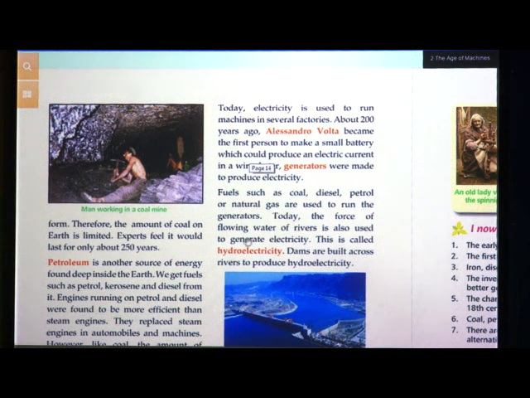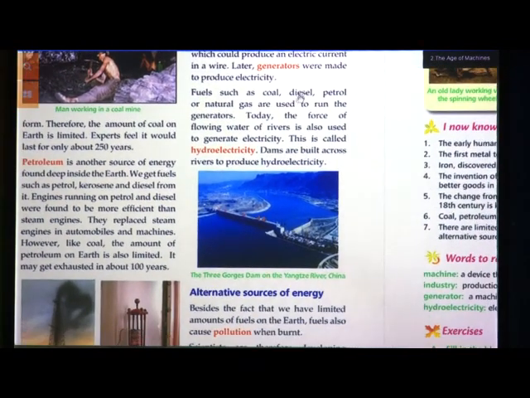Today, the force of flowing water of rivers is also used to generate hydroelectricity. This is called hydroelectricity. Dams are built across the rivers to produce hydroelectricity. This point we had already seen in the previous session, that dams are constructed near the rivers so that with the help of the force of water, electricity is generated. Also I told that with windmills in the farm, electricity is produced.